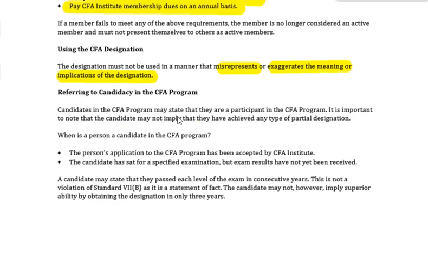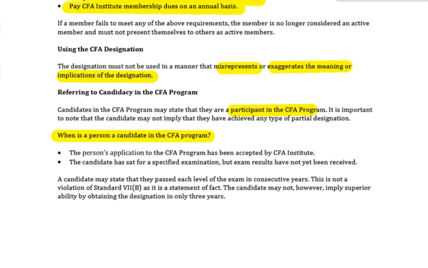Candidates in the CFA program may state that they are a participant in the CFA program, but they're never allowed to imply that they have achieved a partial designation. There's no such thing as I'm partially designated. You're a CFA charter holder or you're not. So you can say I'm a participant, I'm a CFA level 2 participant in the CFA program. When are you a candidate, by the way?